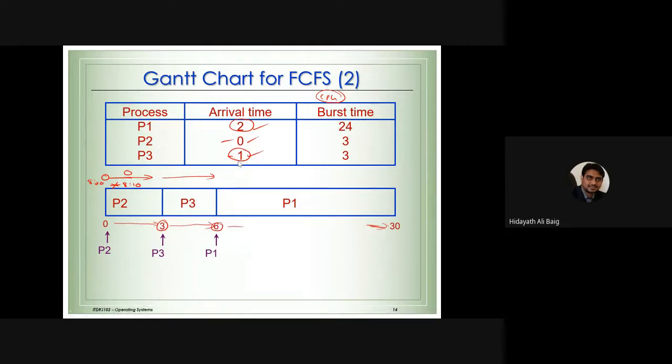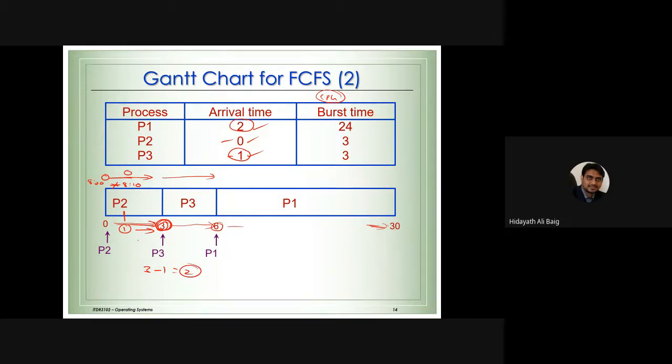Logically, process 3 starts working at 3 milliseconds, but it came at 1 millisecond, so it was not waiting for 3 milliseconds. It was waiting for only 2 milliseconds. That's why 3 milliseconds minus arrival time 1 millisecond is equal to 2 milliseconds.